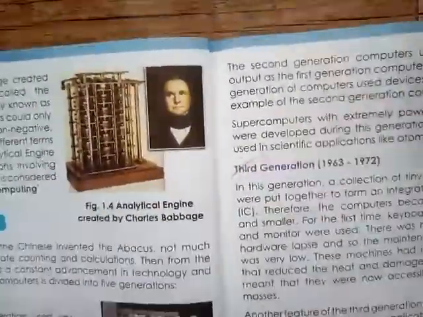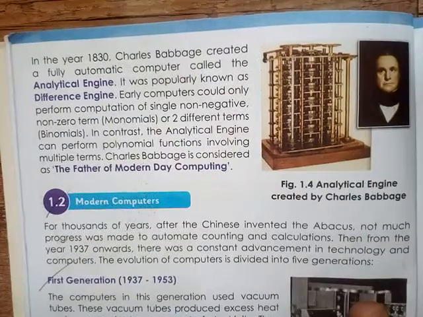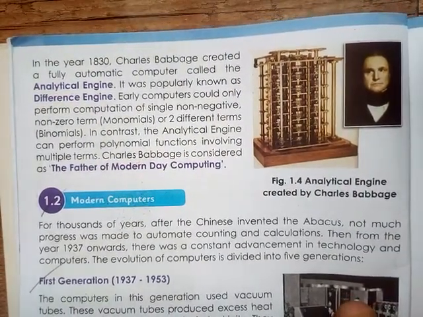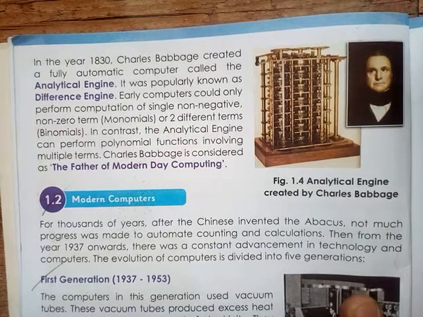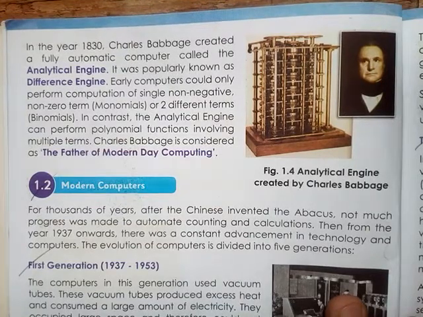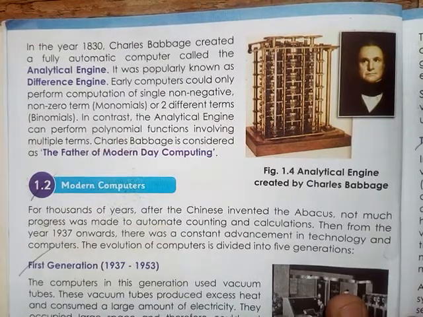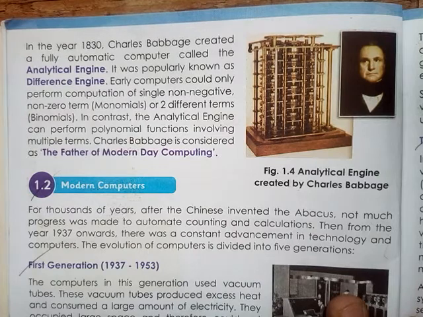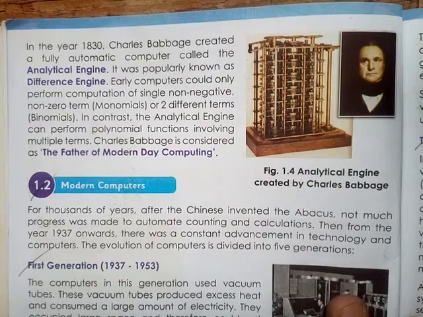Then, in the year 1830, Charles Babbage created the fully automatic computer called the analytical engine. It was popularly known as the difference engine. Early computers could only perform computation of a single term, that is monomials, or two different terms, binomials. In contrast, the analytical engine can perform polynomial functions involving multiple terms.